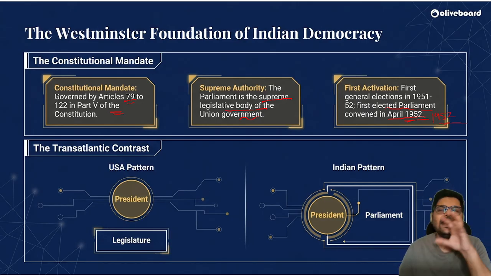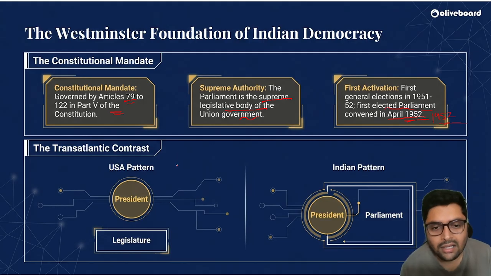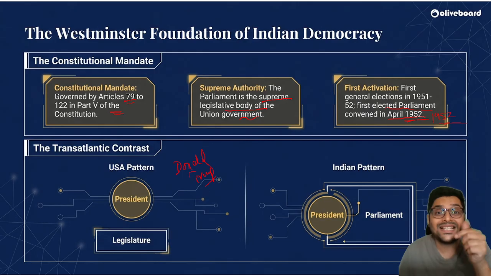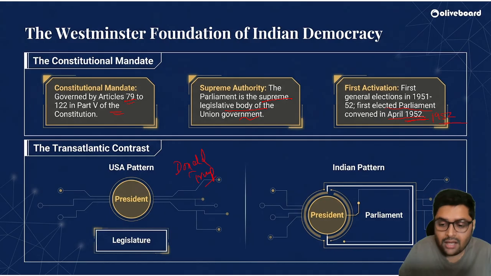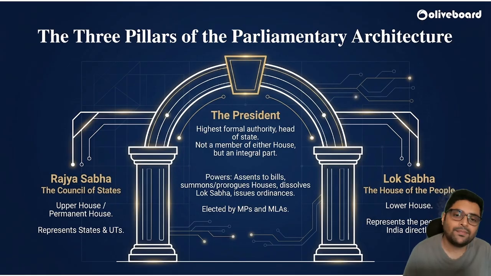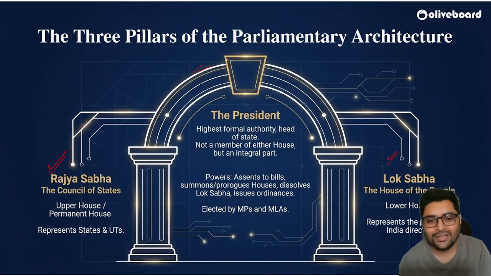In the US, it is a presidential system which works. Donald Trump works under the presidential system. Legislature is there, but the president presides. But in the Indian pattern, the president is a part of parliament. So parliament is Rajya Sabha plus Lok Sabha plus the President of India.